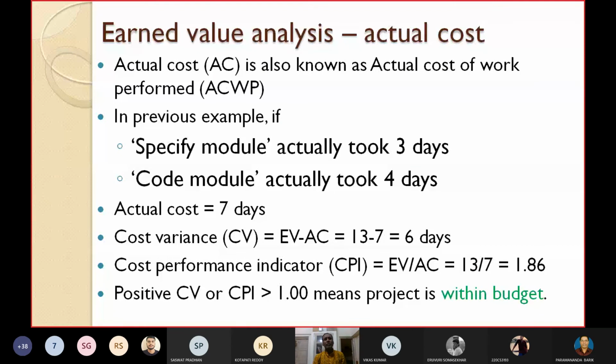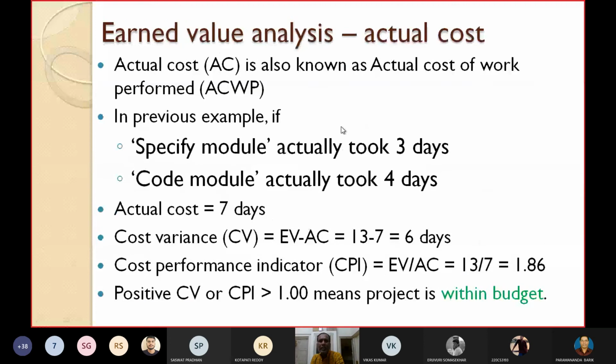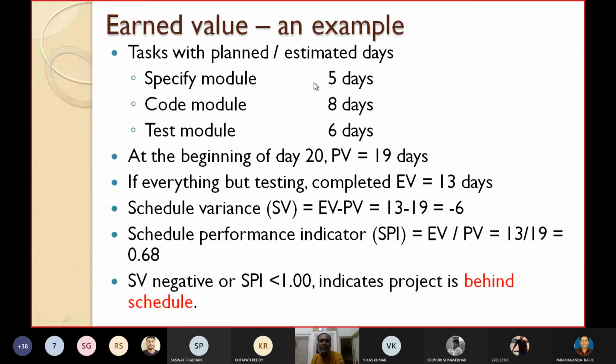So now let's find out the actual cost. The actual cost is also known as actual cost of work performed, ACWP. In the previous example, I have already told you, these are planned or estimated costs. Suppose you have planned this, but when you actually start the work, the specify module takes 3 days and the code module takes 4 days.